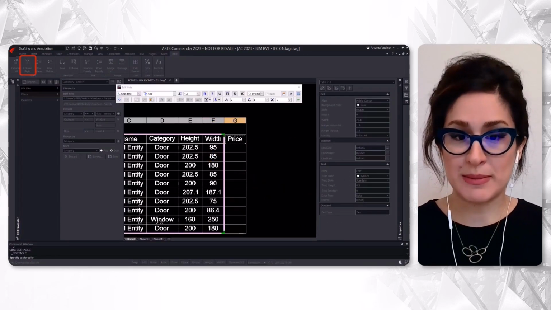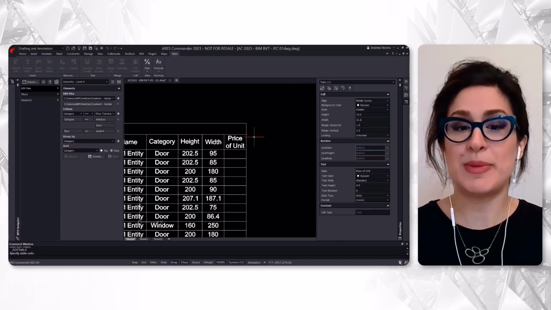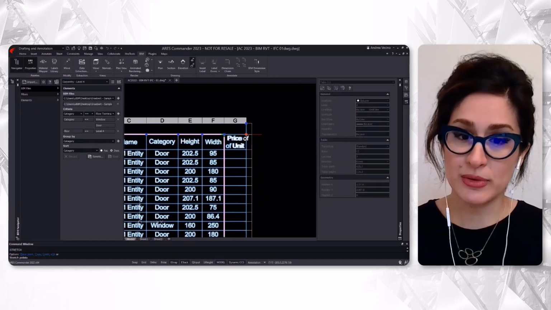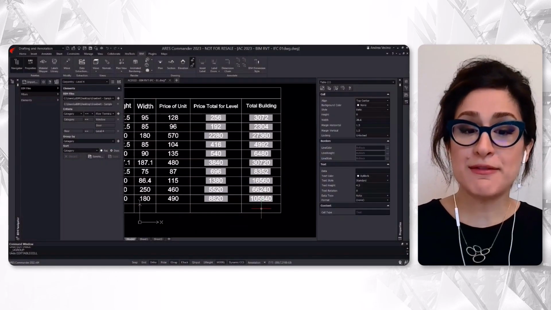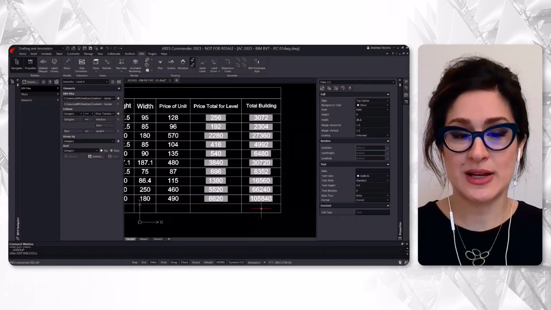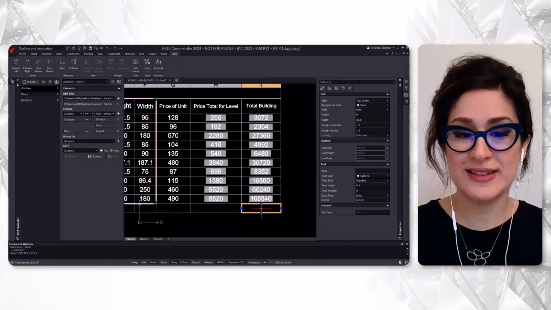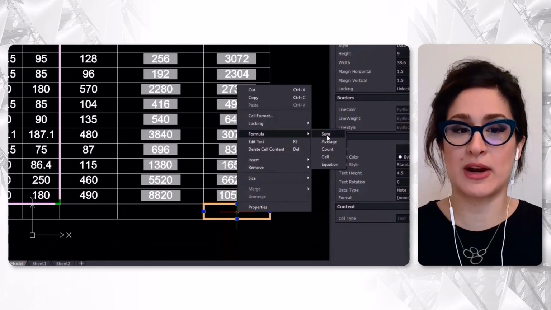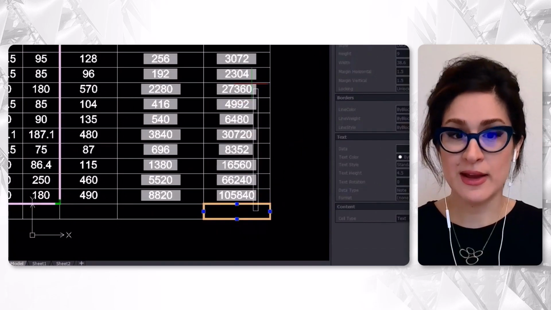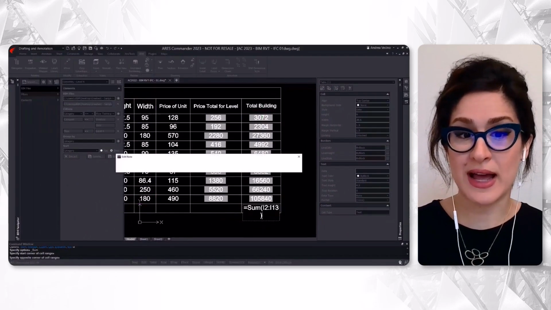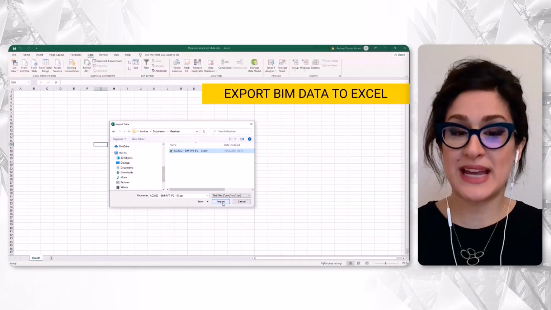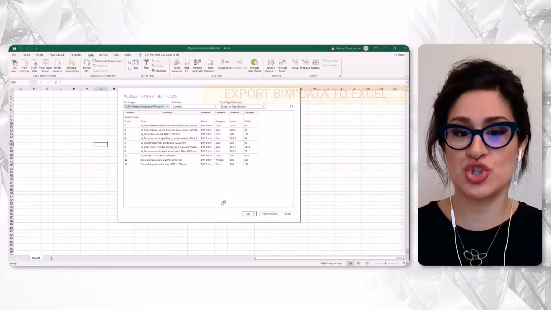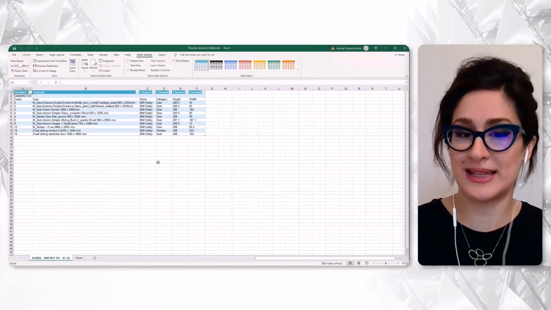After inserting your BIM data as a table, you can keep editing it. For example, we can insert more columns and use some formulas. If we enter a column with prices, we can use the extracted quantities to calculate our cost. Alternatively, we can use the exported CSV file and open it inside Excel, which is amazing. Therefore, BIM data extraction is enabling us to share the BIM data with non-CAD users.